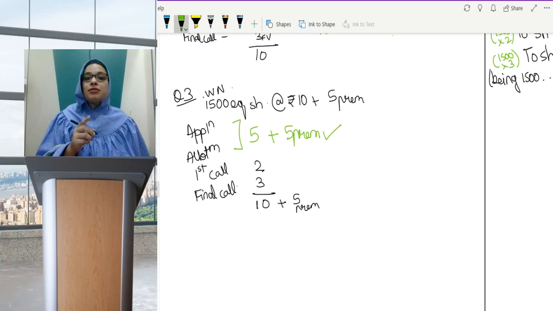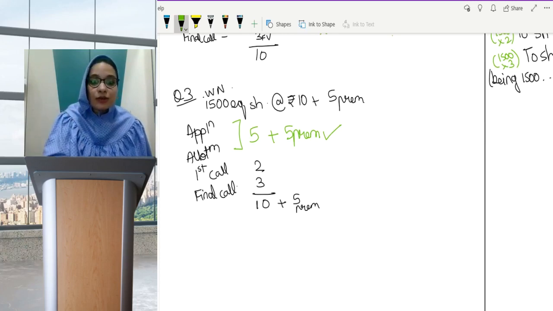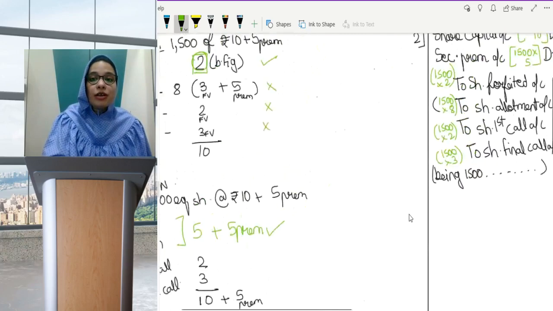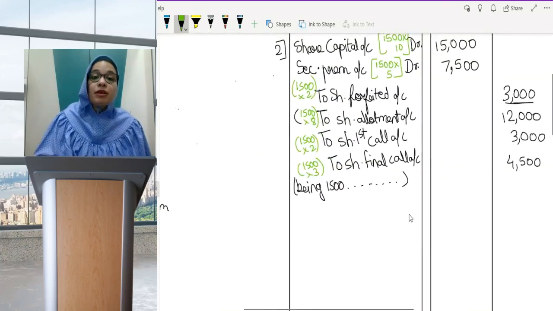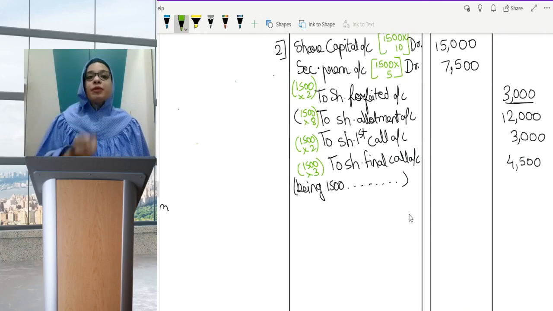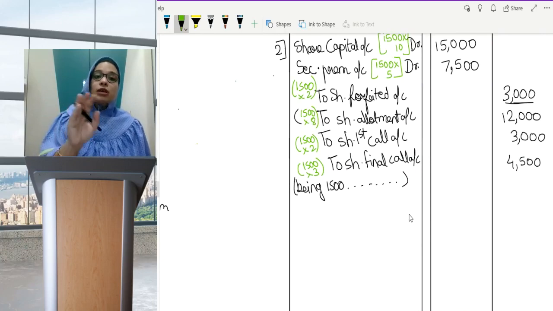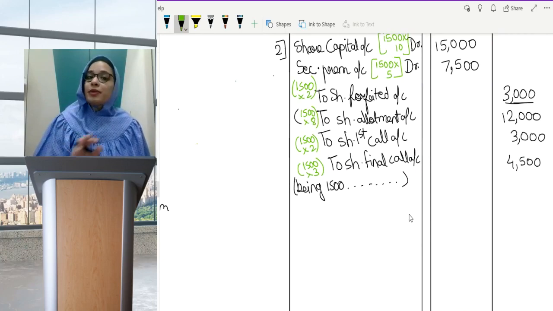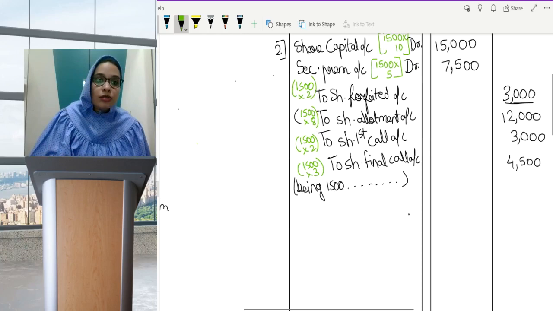We discussed this, that whenever shares are being forfeited which were issued at premium, but if the premium amount is received, then see, in the last question, question number 2, we debited securities premium account. Why? Because premium amount was not received. If premium amount is received, then we discussed in the last video that securities premium is a restricted reserve. So securities premium account will now not be debited because amount is already received.